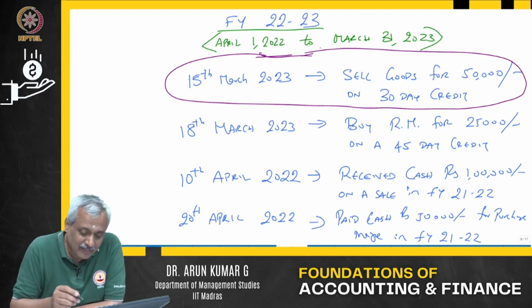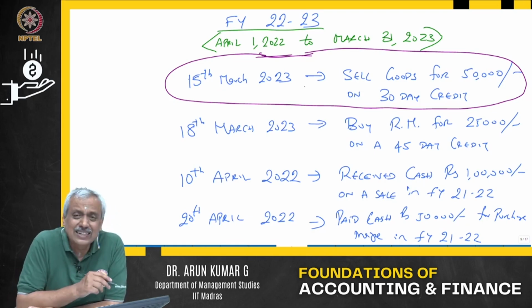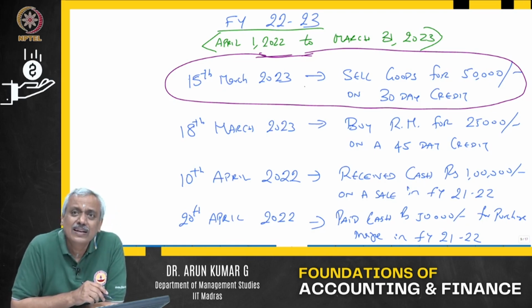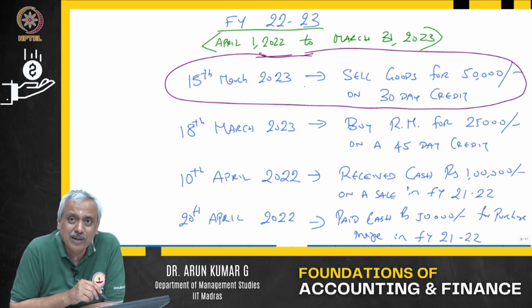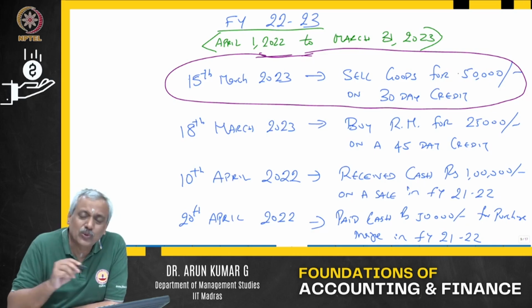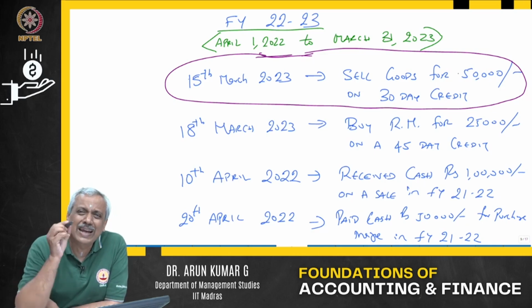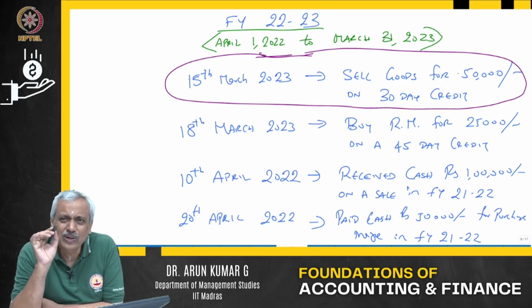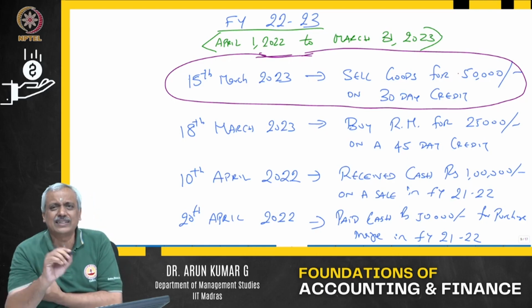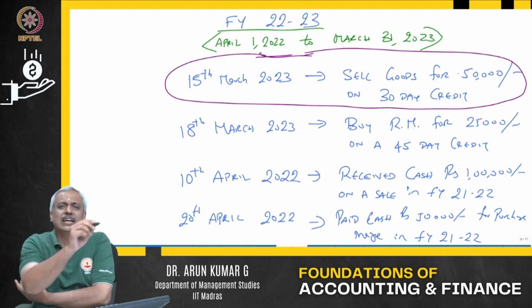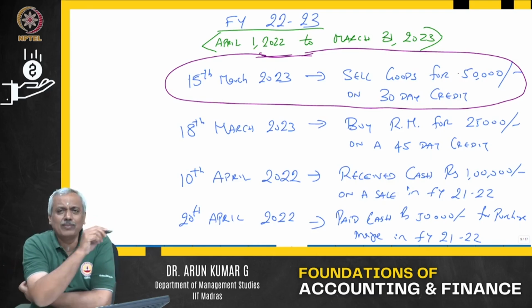I repeat, I have sold goods of 50,000. Will it be added as a revenue in financial year 22-23, or will it not be? That is all my question.